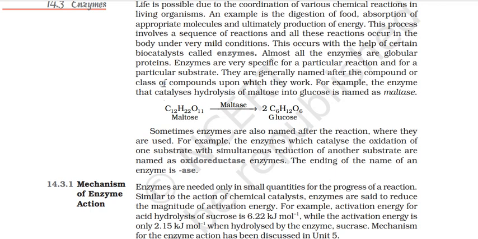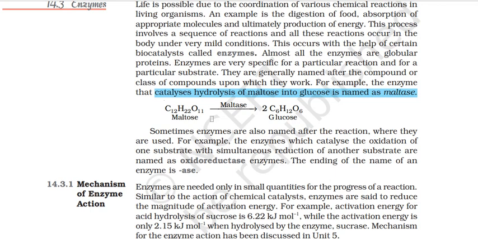Enzymes are very specific for a particular reaction and for a particular substrate. They're generally named after the compound or class of compounds upon which they work. For example, the enzyme that catalyzes hydrolysis of maltose into glucose is named as maltase. So enzymes are very important. Our body cannot carry on its biochemical reactions without the biochemical catalysts, the enzymes which catalyze the reactions. Alright, so for that we have enzymes. They can be proteins, they can be RNAs also. So that's how our life goes on.